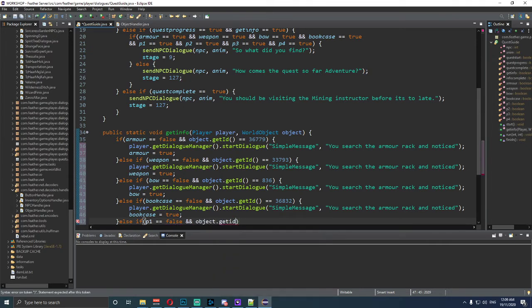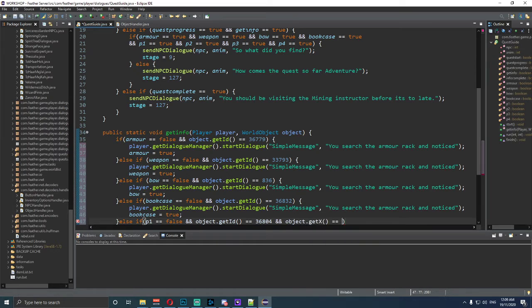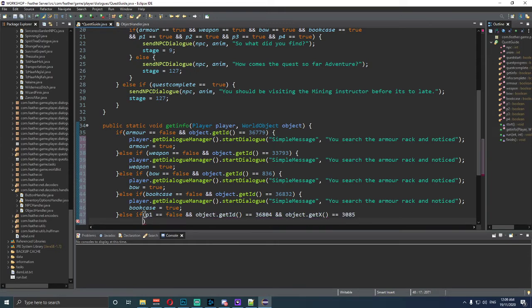object.getID is equal to, and we need to type in the object for this, which is painting 1, which needs to be 36804, right? And then we're going to say and object.getX is equal to, and .x is 3085, right? Now we've done that, we want to press enter.